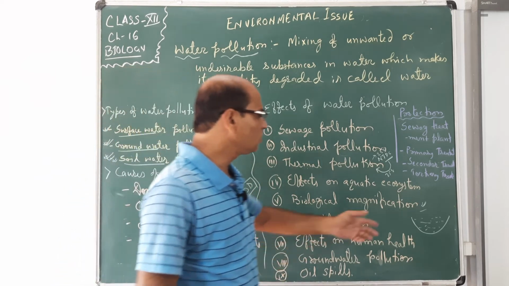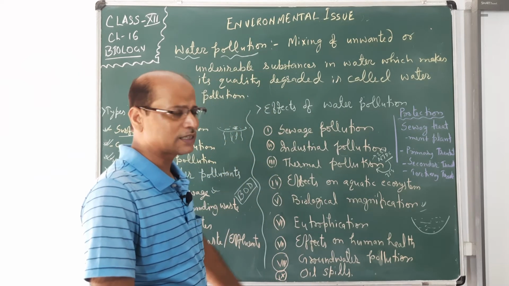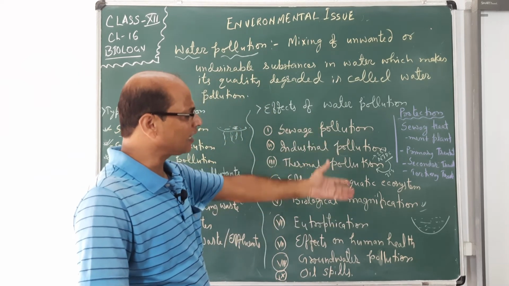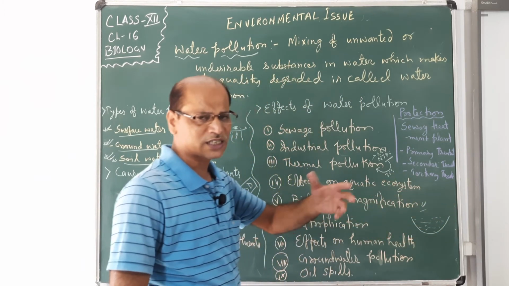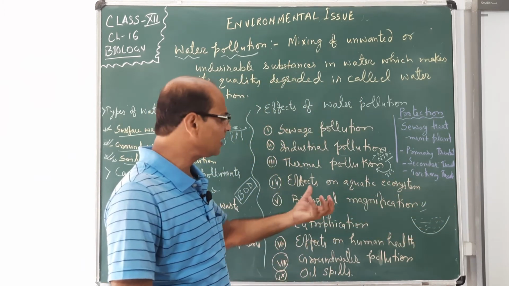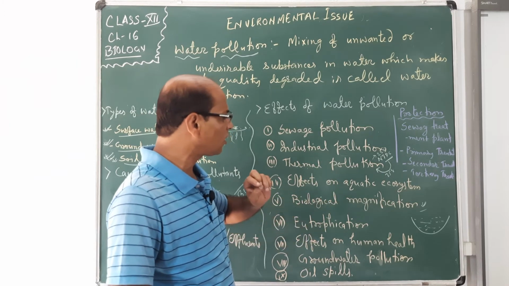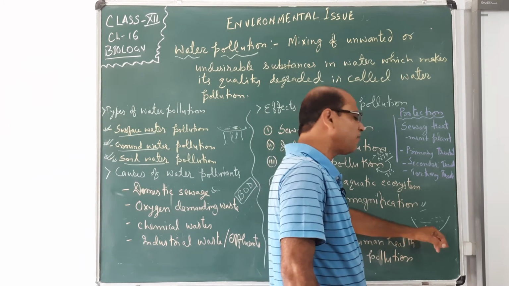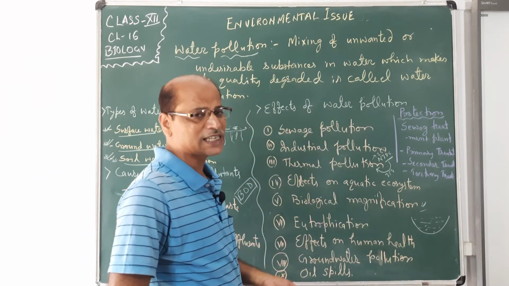Due to increased growth, the plants also die after their age. After death, microbes present in the bottom area decompose the dead bodies. They need more oxygen for their decomposition, and the oxygen demand increases and increases.